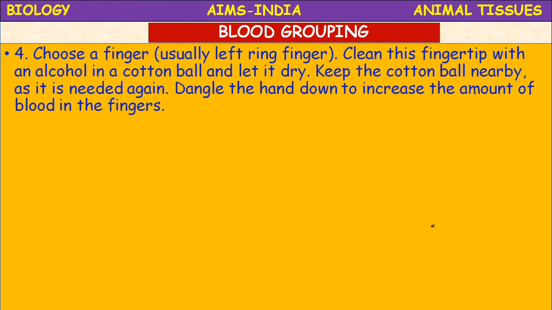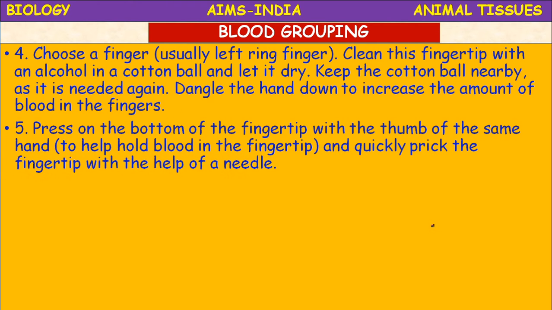You need to make a small puncture on the finger. Okay, you have to dangle the finger down and press on the bottom of the fingertip with the help of the thumb of the same hand, so as to hold blood in the fingertip, and quickly prick the fingertip with the help of a needle. Okay, that disposable needle is there, no? How much? 24G type needle.